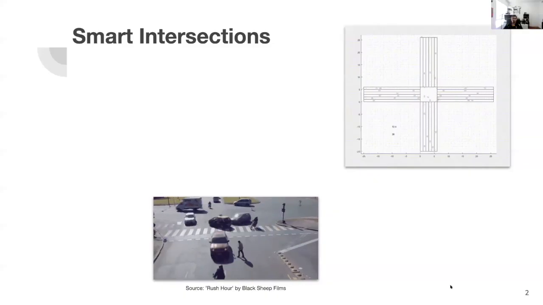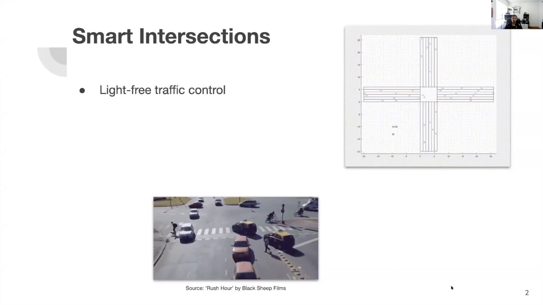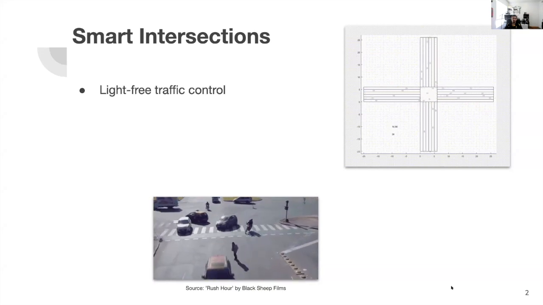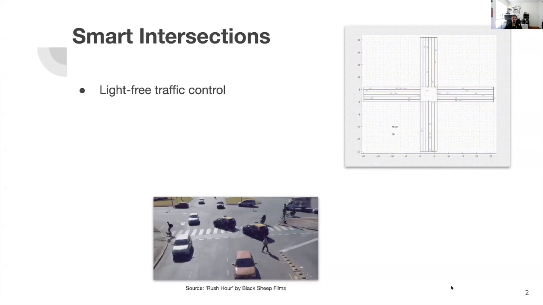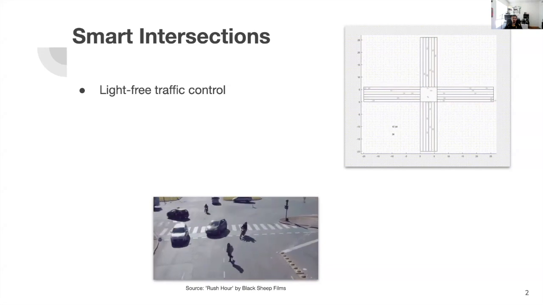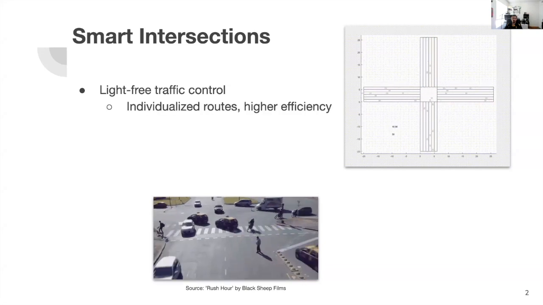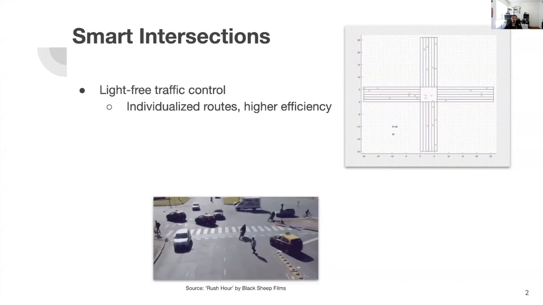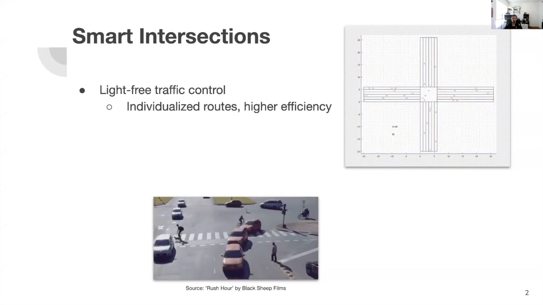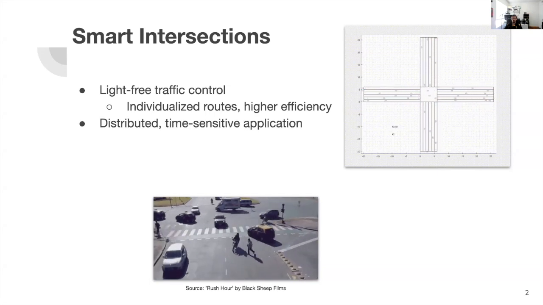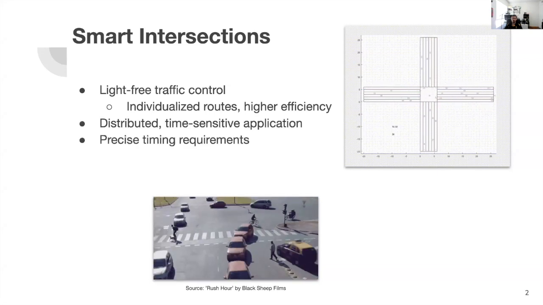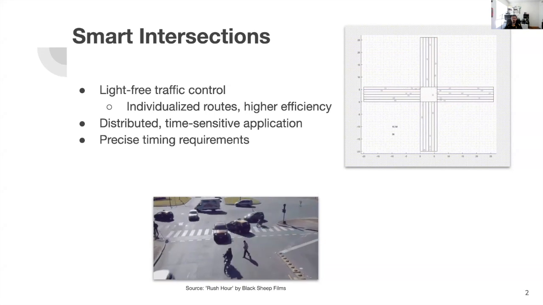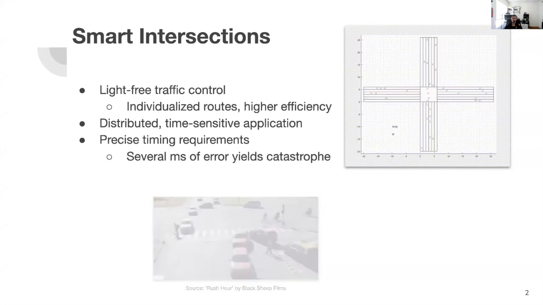As autonomous vehicles have become widely adopted, it's been proposed to create what are called smart intersections, in which vehicles are precisely scheduled to drive through an intersection at high speed in close proximity to one another in order to increase the throughput over a conventional intersection. However, this is a very hard problem, as the error margins are small, requiring precise timing in a highly distributed environment. Any deviation, even slight, could cause catastrophe.